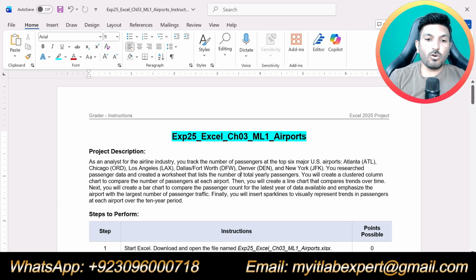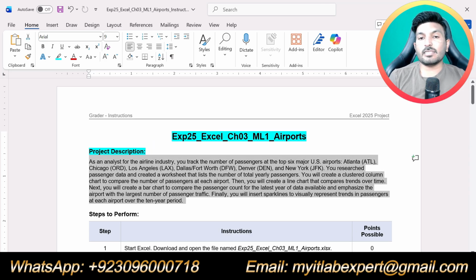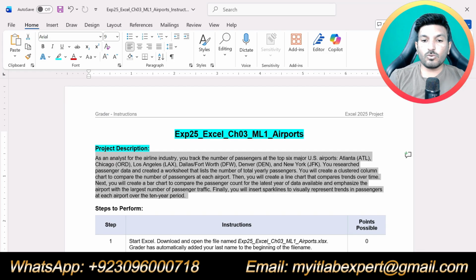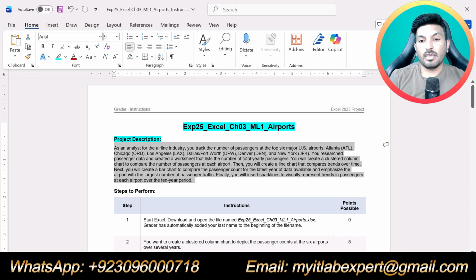So at start of the instruction you can see the project description. There is nothing to do in project description, but I suggest you to read this project description so that you can get an idea about the assignment. Once you read it, it will be easy for you to solve this assignment on your own.